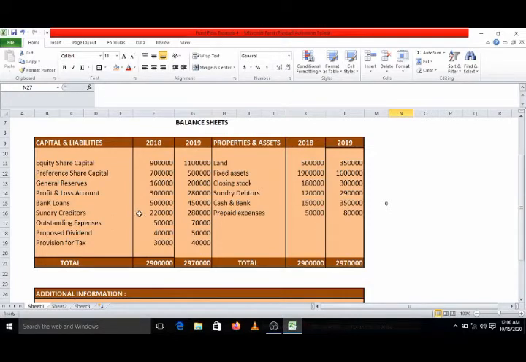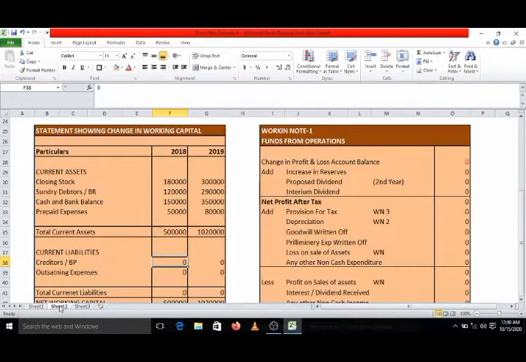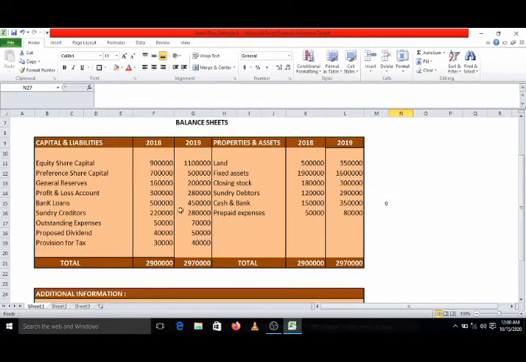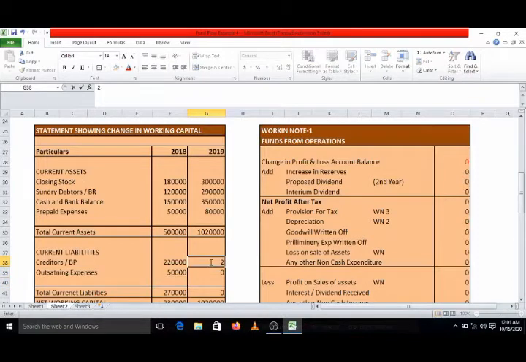For 2018, it is sundry creditors 2,20,000 and outstanding expenses 50,000, which we will record here. In 2019, sundry creditors 2,80,000, outstanding expenses 70,000.